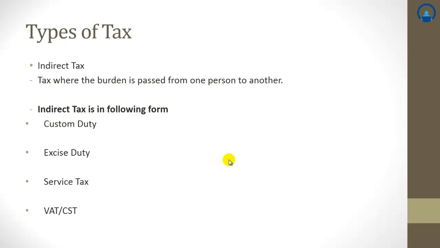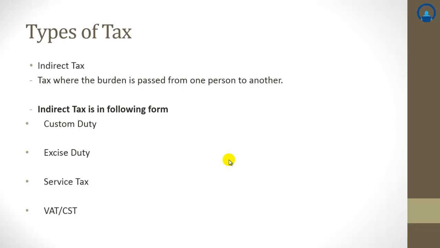But what is happening in this case? McDonald's is charging the tax to you, they are collecting the tax from you, and they are paying it to the government. So the burden is passed from McDonald's to you, and you pay to the government in an indirect manner. So this is called indirect tax. What are the different kinds of indirect tax?